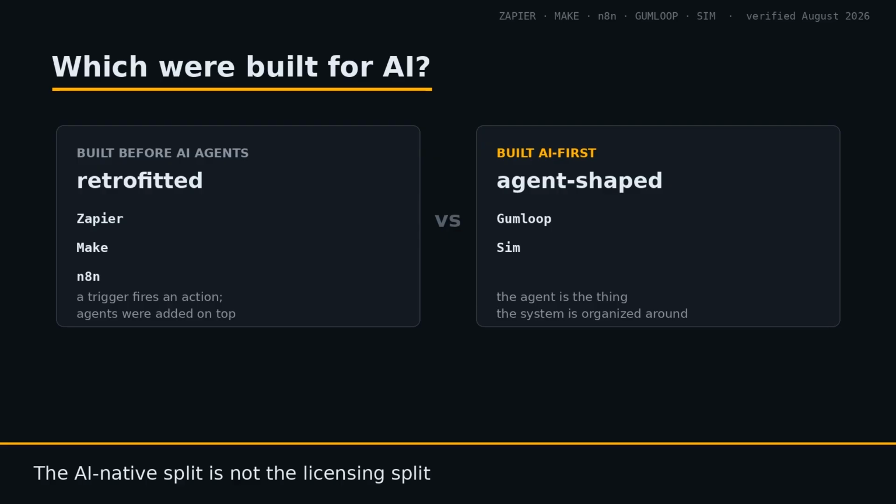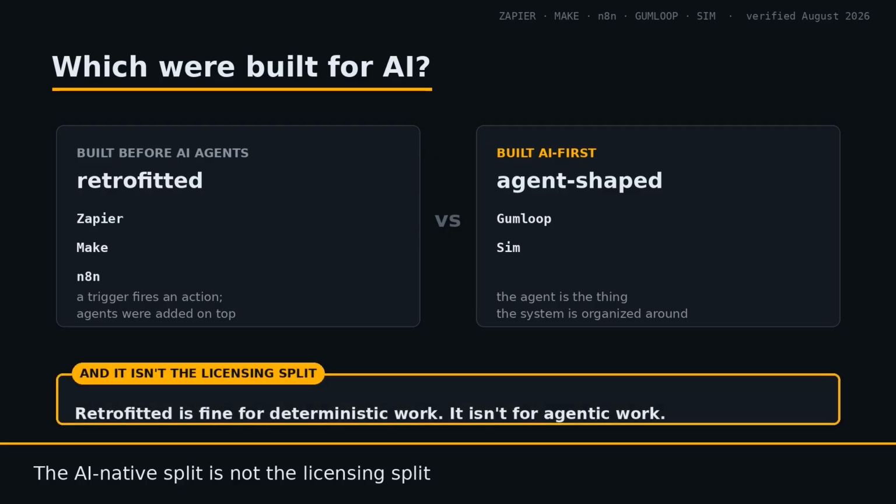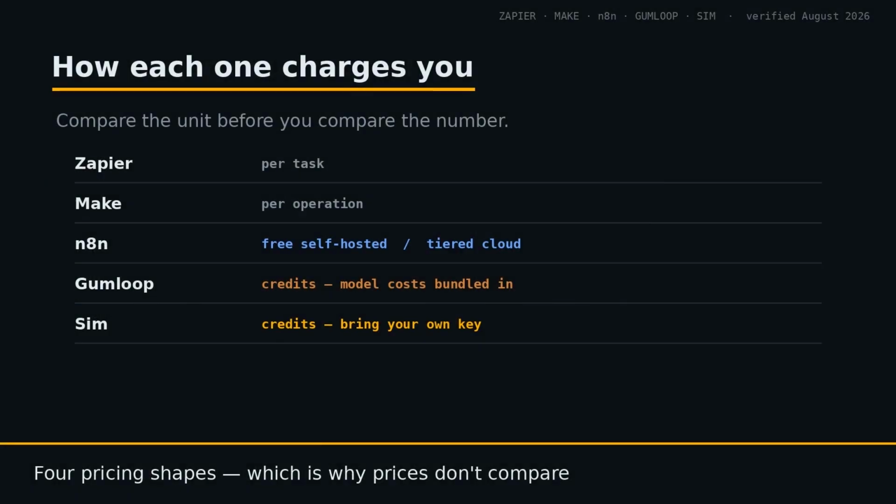Sim's model is a workspace where agent blocks, data, and retrieval sit together with 3 ways to build. A natural language control plane called Mothership, a visual block canvas or APIs and SDKs. If your workloads are mostly deterministic, retrofitted is fine and often better. If they're mostly agentic, it isn't. How does each one charge you?